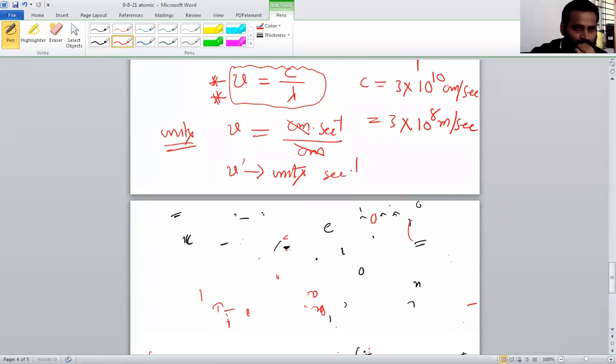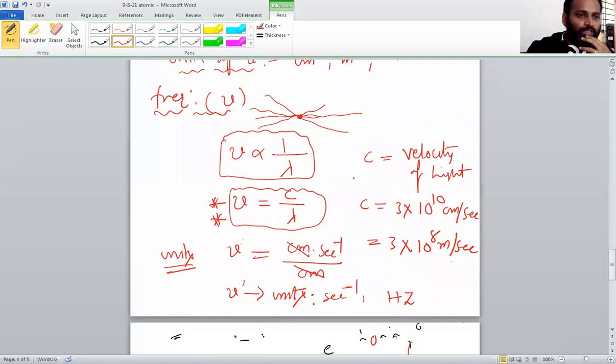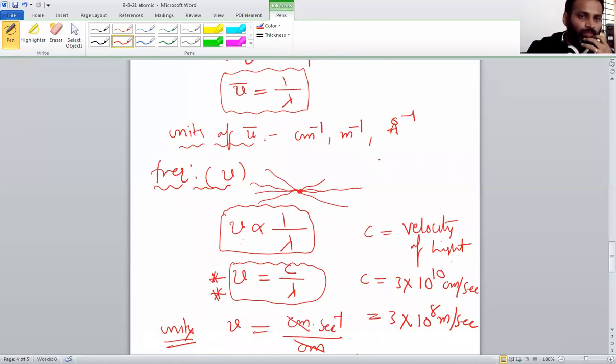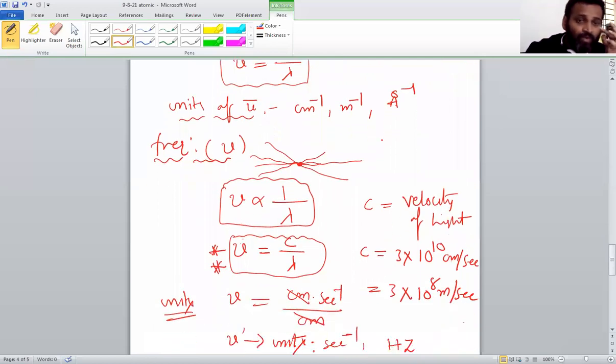Second inverse or else hertz. What is that? Hz. We represent units like this. So remember, what we discussed today: the Rutherford experiment, the Rutherford planetary model, and drawbacks in the Rutherford planetary model, and afterwards electromagnetic radiation.